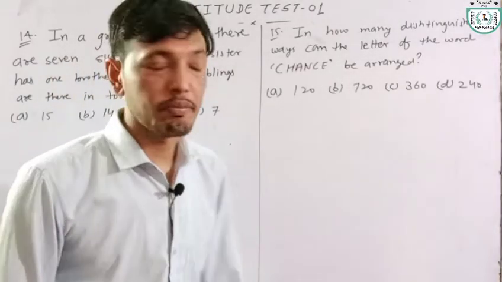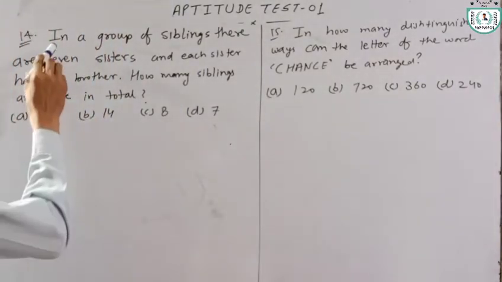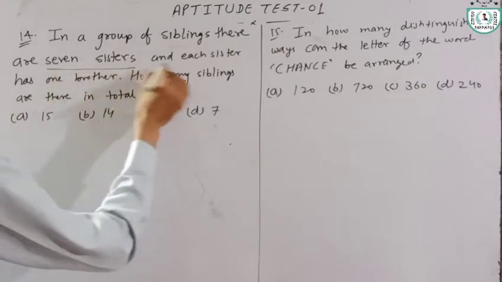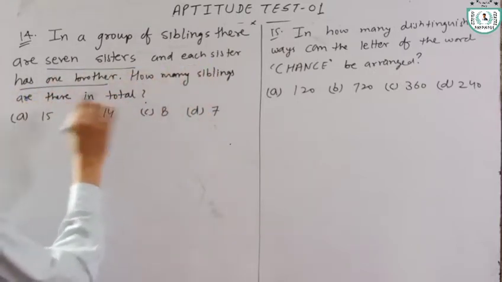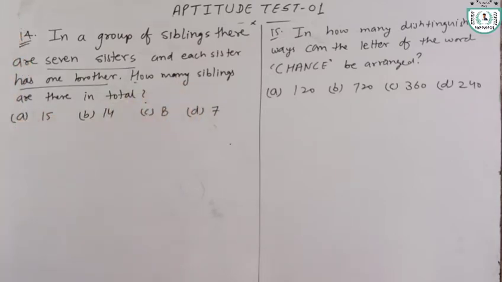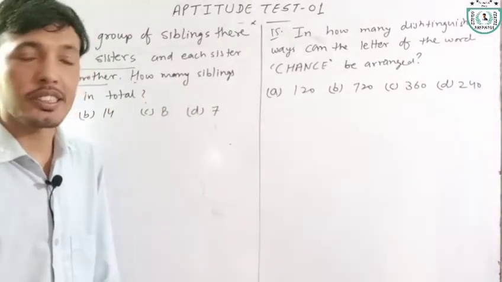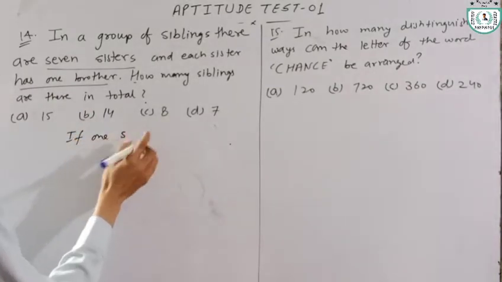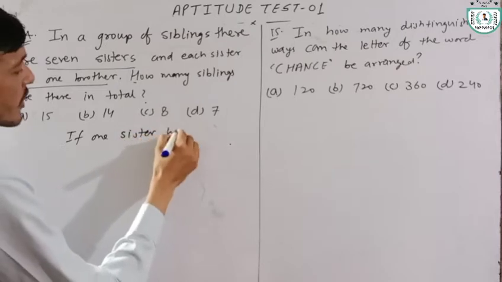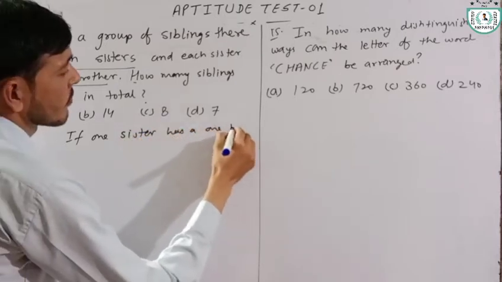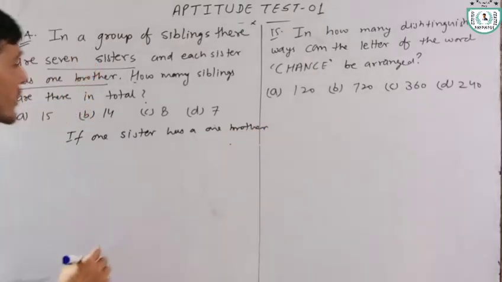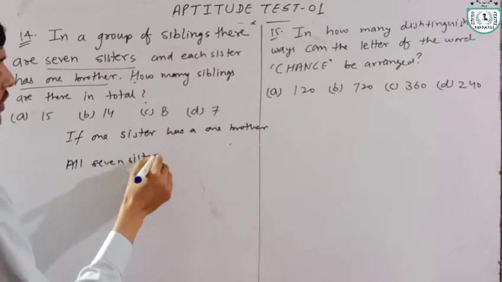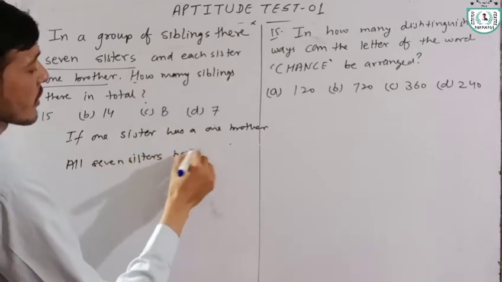Now we have the next question. Question number 14. In question number 14 it is given that in a group of siblings there are 7 sisters and each sister has 1 brother. How many siblings are there in total? Okay, 7 sisters. If one sister has 1 brother, it means all 7 sisters have 1 brother.